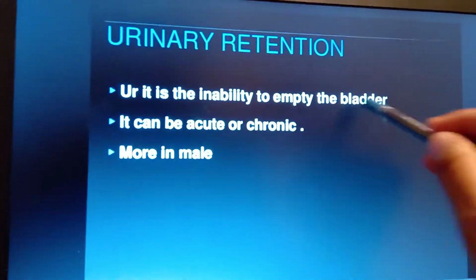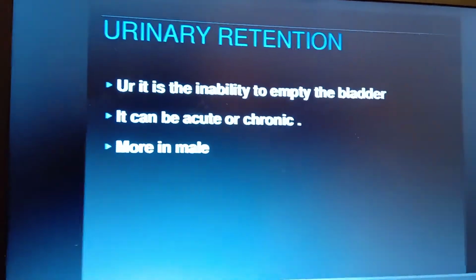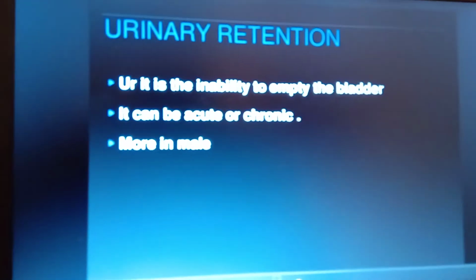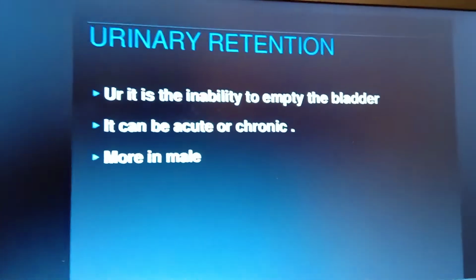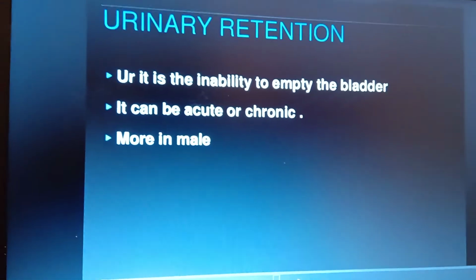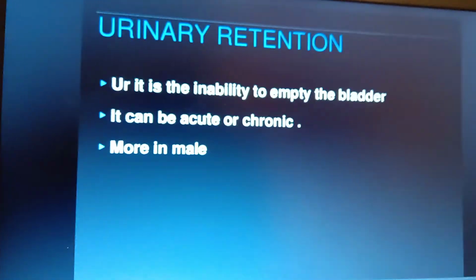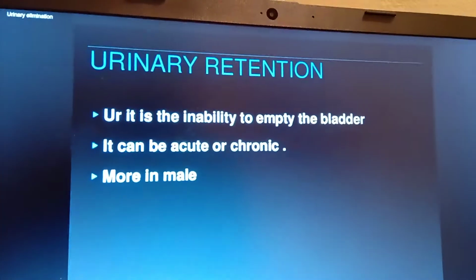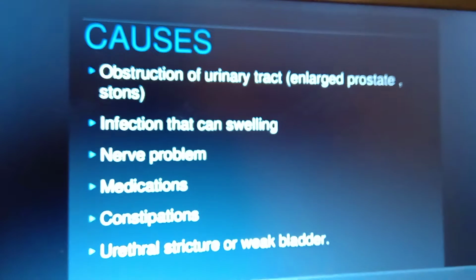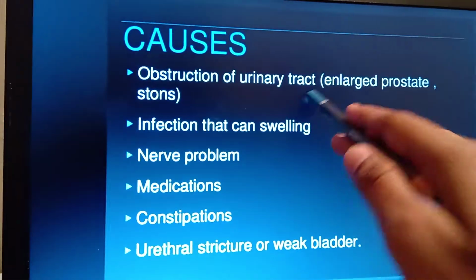If the person urinates and after that the remaining urine stays within the bladder itself, that is called urinary retention. Mostly you can see this type of disorder especially in males. The causes we have already discussed, and some of the causes are obstruction of the urinary tract.